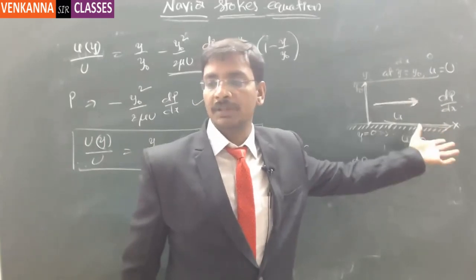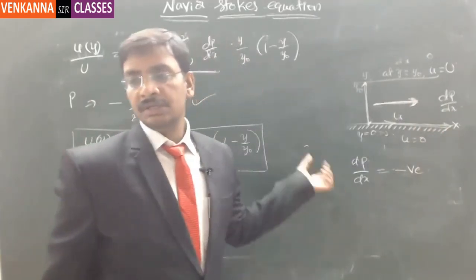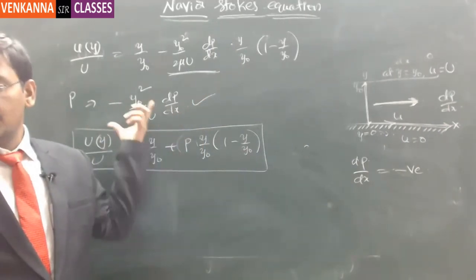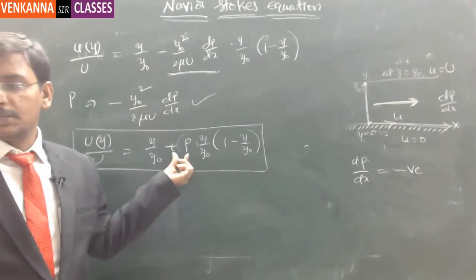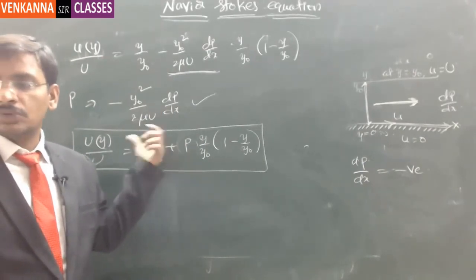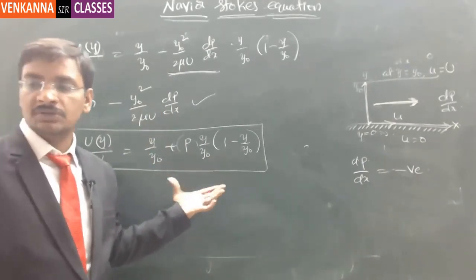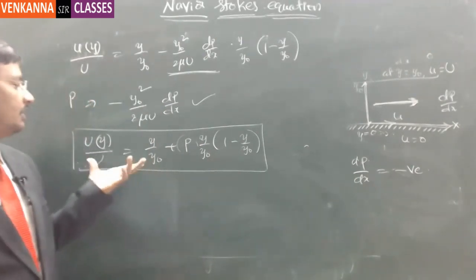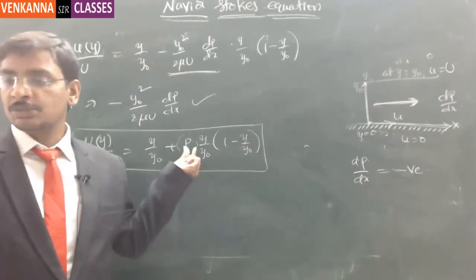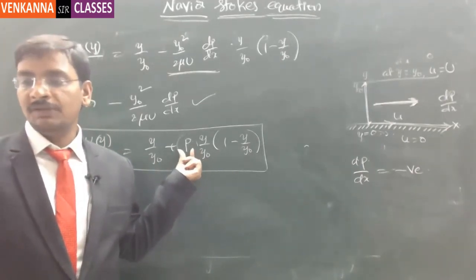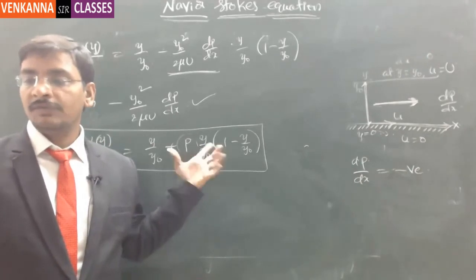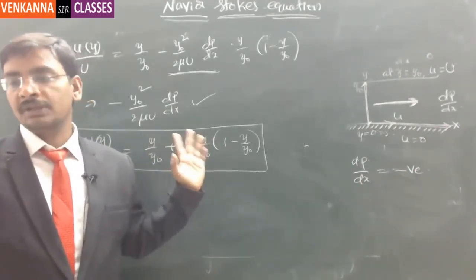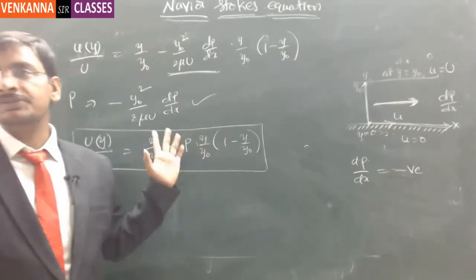So if there is a drop in the pressure, see this, dp by dx, right? So p, I am actually reading as dp by dx here. Now this part is nothing but this p. So this is what we have got in the simplified form of the differential equation, after substituting the boundary condition in the previous snap. Now here, this is the final equation. Depending upon the p value, you are going to get different kinds of flow, because this is the most generic flow, which we call the generalized Couette flow.